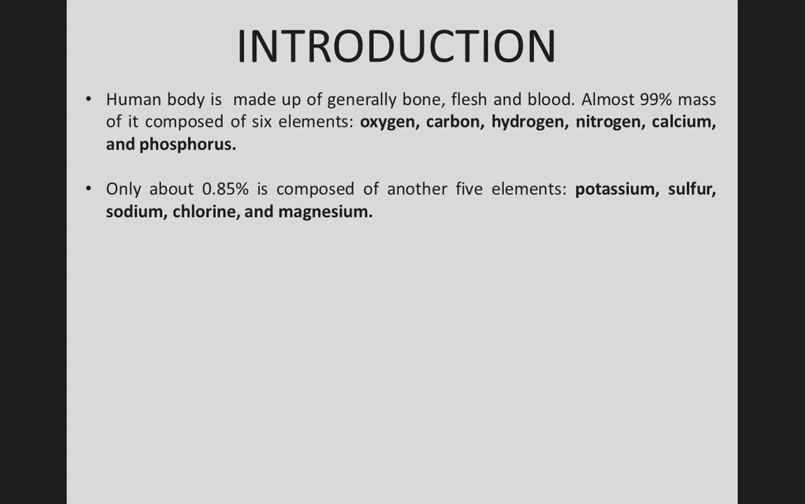The human body is made up of bone, flesh and blood. Almost 99% of its mass is composed of six elements: oxygen, carbon, hydrogen, nitrogen, calcium and phosphorus. Only about 0.85% is composed of another five elements: potassium, sulfur, sodium, chlorine and magnesium.